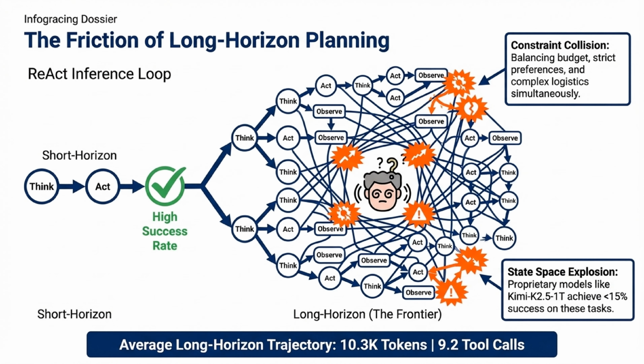Agents face constant constraint collisions, having to balance budgets, strict preferences, and complex logistics all at once. This leads to a state space explosion, which is why even massive proprietary models achieve less than 15% success on these tasks. To put this in perspective, an average long-horizon trajectory takes about 10,300 tokens and 9.2 tool calls.